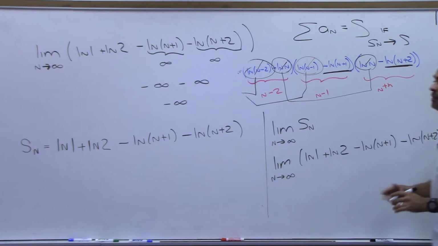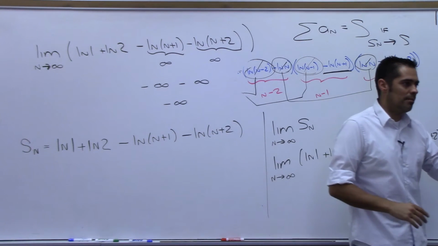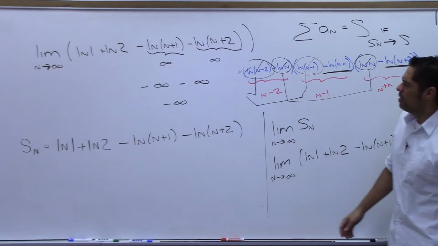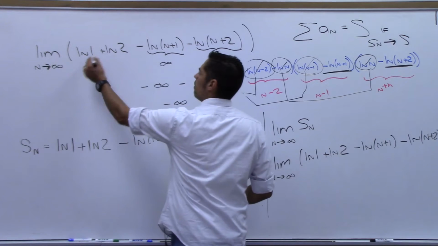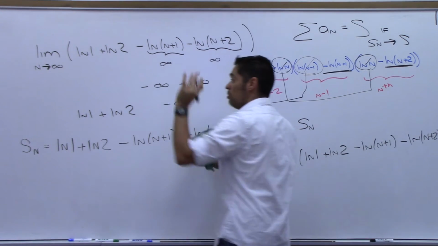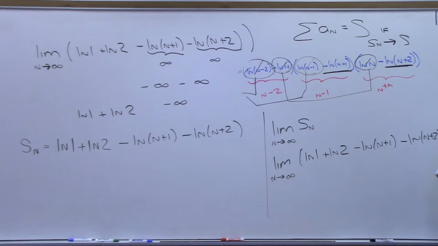If we say minus infinity plus infinity, then we don't know. But if you take a huge negative number and you subtract another huge negative number, it's still a huge negative number. So what is this going to? Natural log of 1 plus natural log 2 minus a huge number. It's becoming infinite, right? Negative.